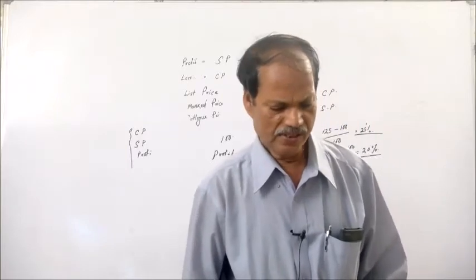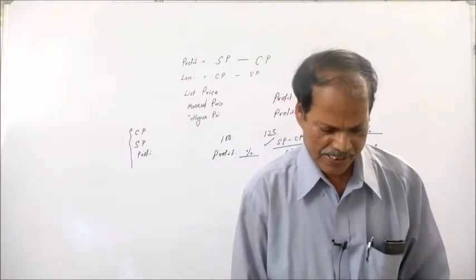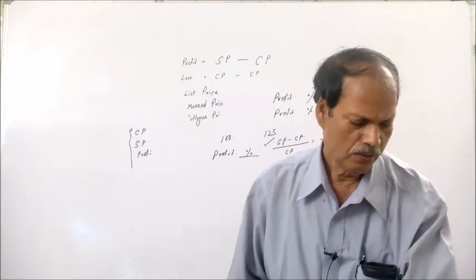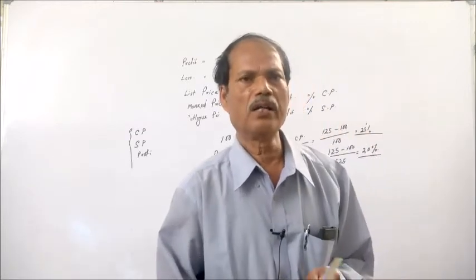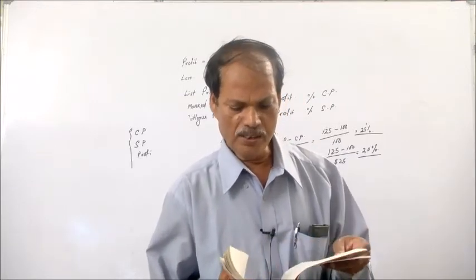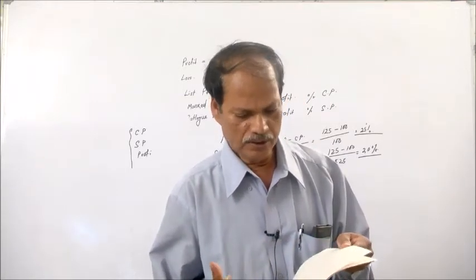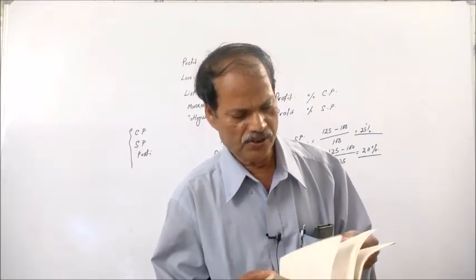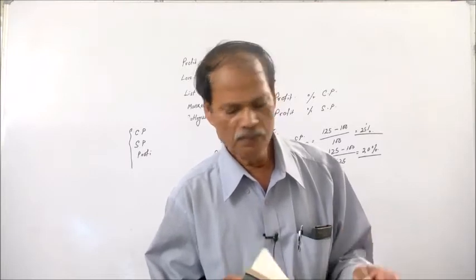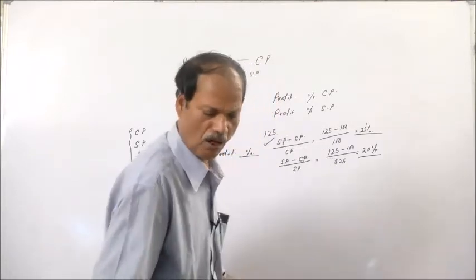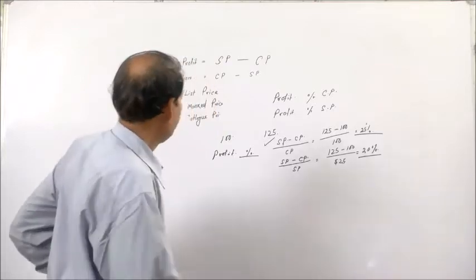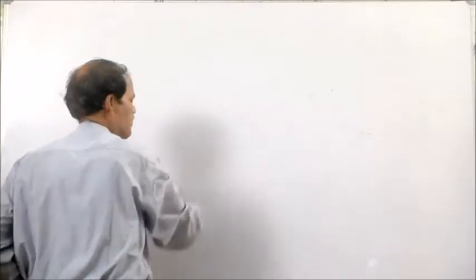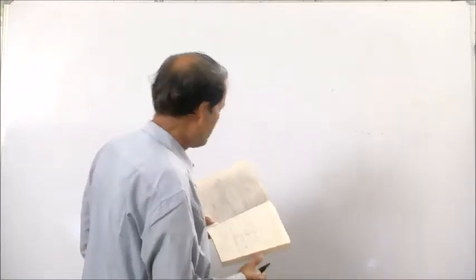Now let us take some problems from your book, so that we can work them out and you can know what you will have to do in this chapter, profit and loss. You will come across different types of problems, and we will work out a number of them.